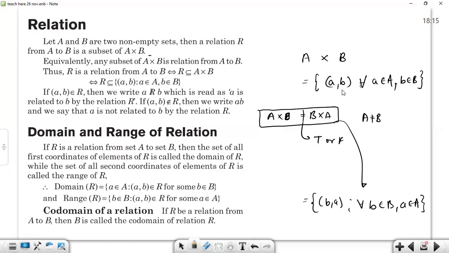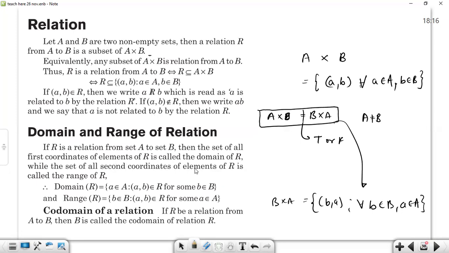So these are ordered pairs. These two ordered pairs are not equal. That's why they are not equal. So the commutative property does not hold true in case of Cartesian product. If we take any subset from this particular Cartesian product set, then it is known as a relation.